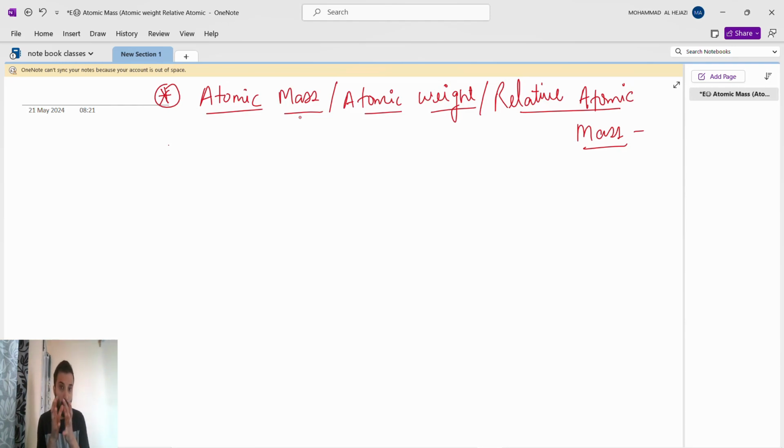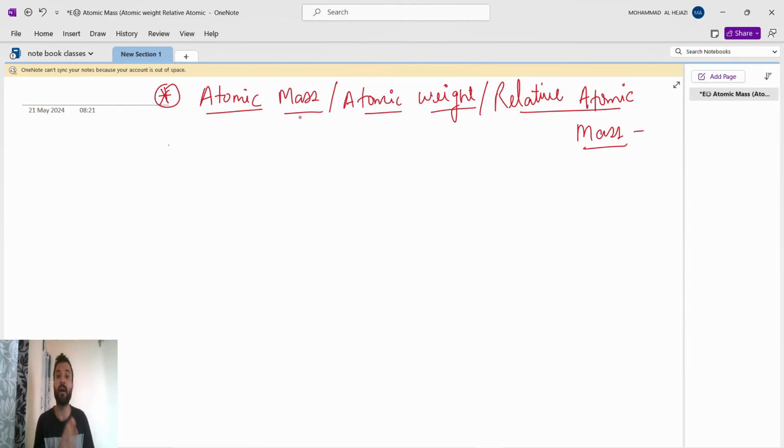So in physics, mass is different and weight is different. Mass is the amount of matter present in the substance. Weight is the amount of matter present in the substance into gravitational force. So the mass will remain the same wherever you take it, but due to the gravitational force, the weight will keep on changing. As you change places, like Earth and then Moon, the gravitational force will change, so the weight will change. So physics says that mass and weight are different.